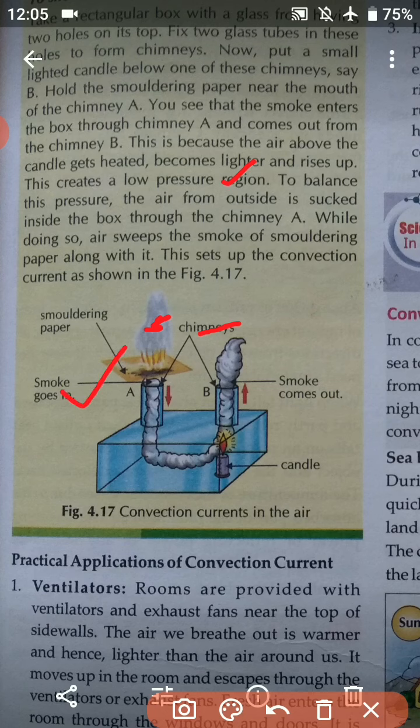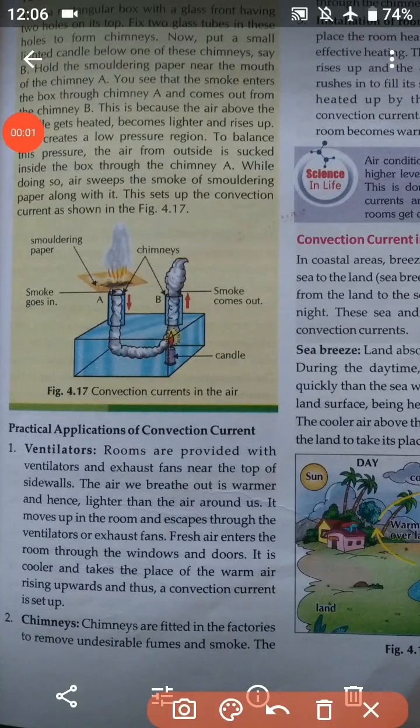So while doing so, air sweeps the smoke of the smoldering paper along with it. So students, this sets up the convection current as shown in figure 4.17. So this is the convection current in the air. I hope it is clear to you. Now we are going to understand about the practical applications of the convection current.